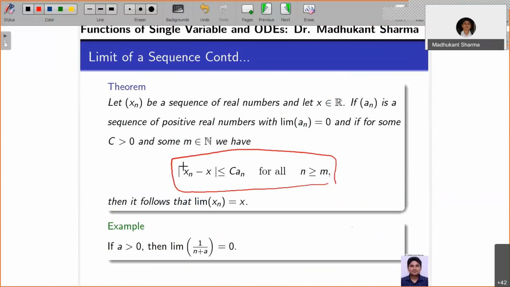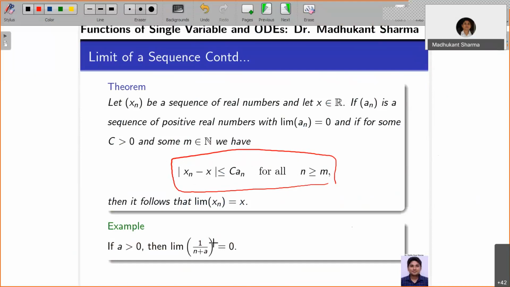So what it says is that it is bounding by some nth term, which is going to be positive because the modulus is sitting there, so it cannot be negative. C is greater than 0, so an also has to be greater than 0 to satisfy this condition. So how will you use it?